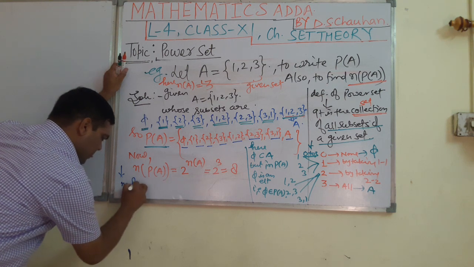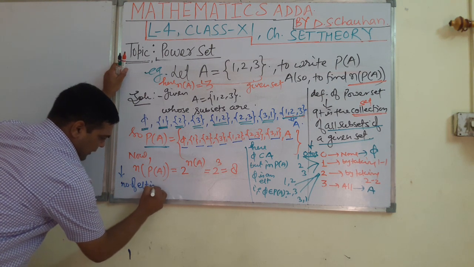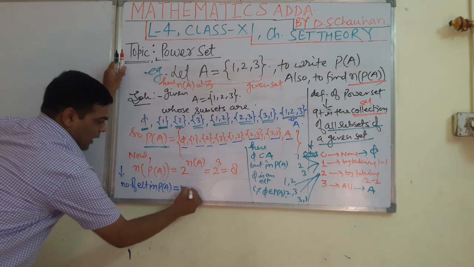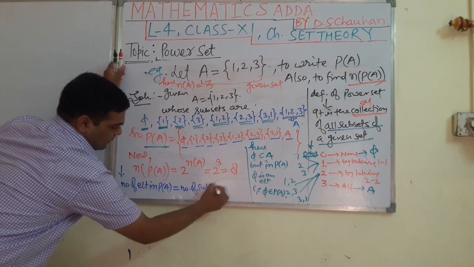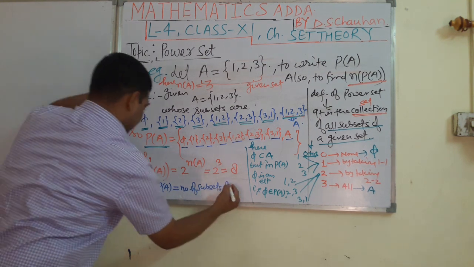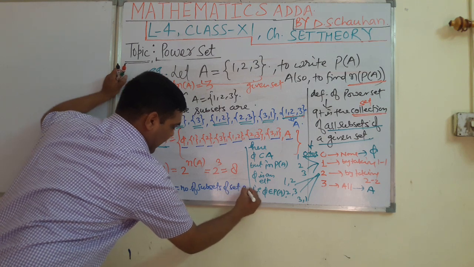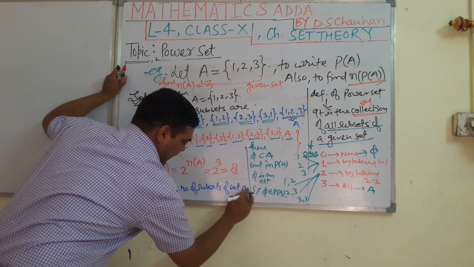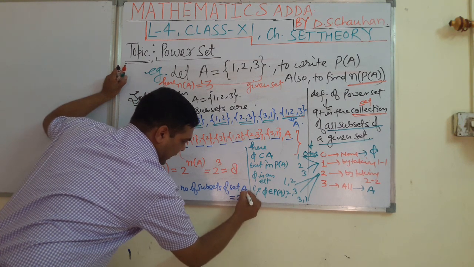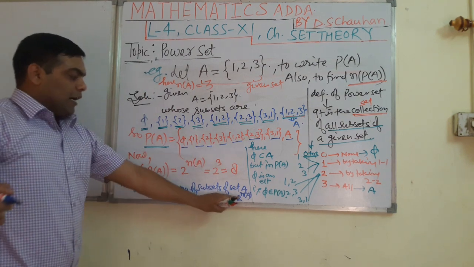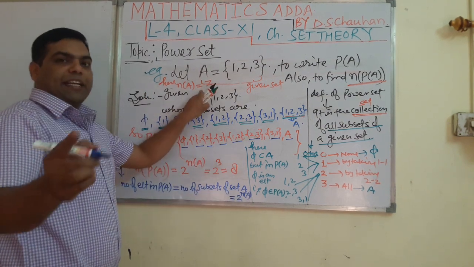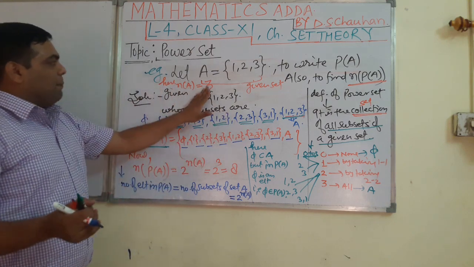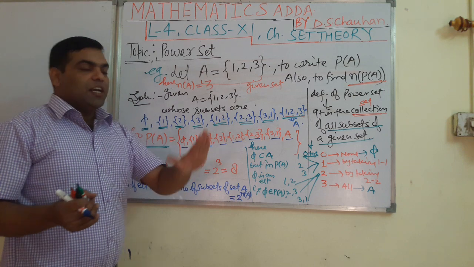Number of elements in PA is the same as number of subsets of set A, and both will be what? 2 to the power n(A), where n(A) is the number of elements in set A. I hope students all of you have got this example with complete explanation clearly.